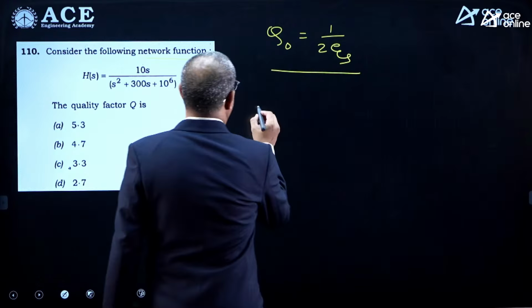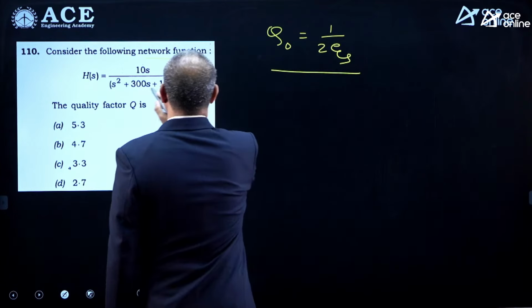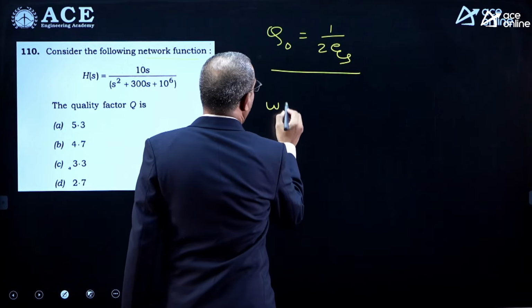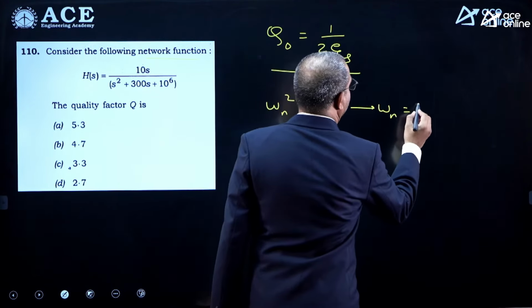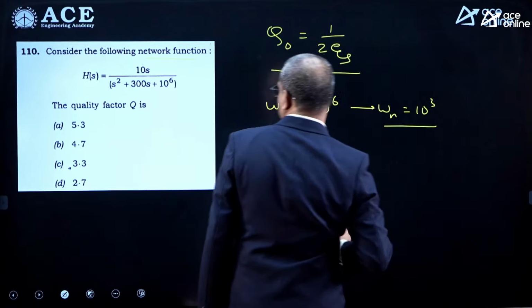Here, if you compare with s squared plus 2 zeta omega n s plus omega n squared, omega n squared is 10 to the power of 6. From that, omega n is 10 to the power of 3, that is 1000 radians per second.